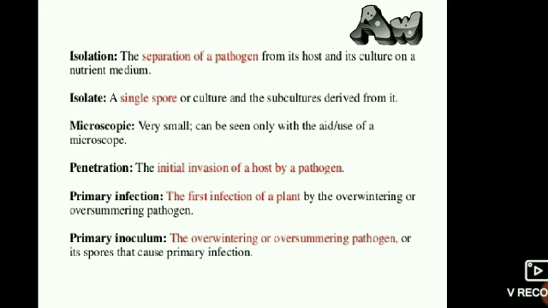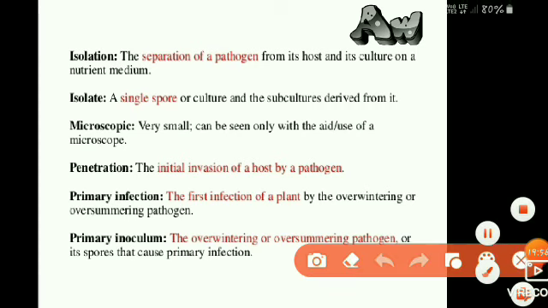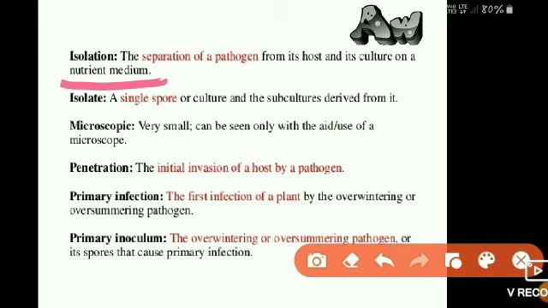Next is isolation. We know that isolation means separation: separation of a pathogen from its host, which is cultured on a nutrient medium. For our studies, we isolate a pathogen.